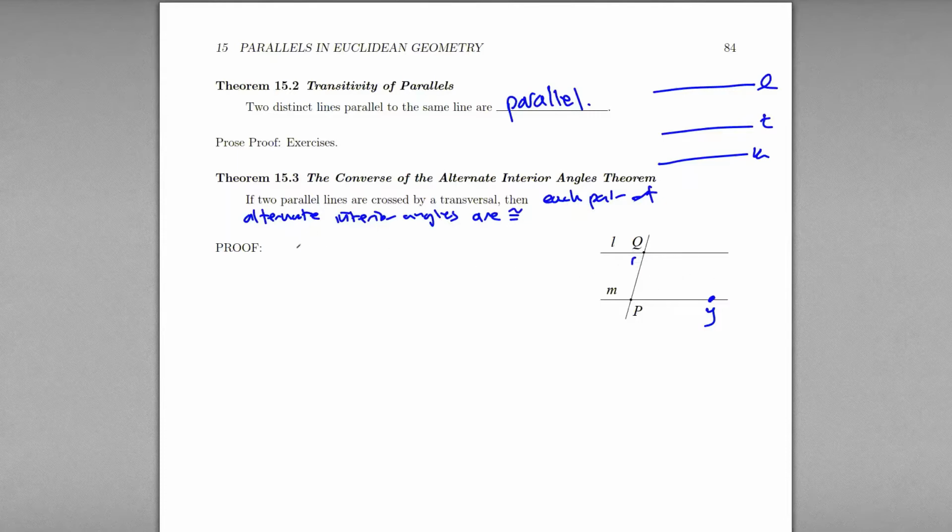So we want to prove this by contradiction and a two-column proof.